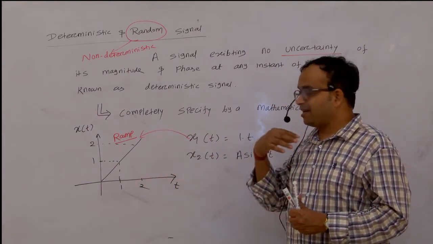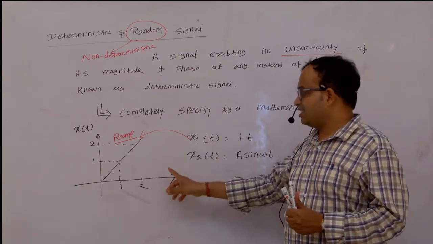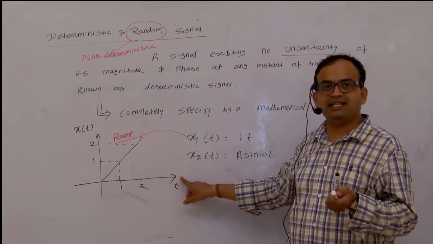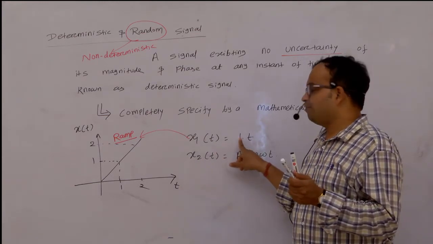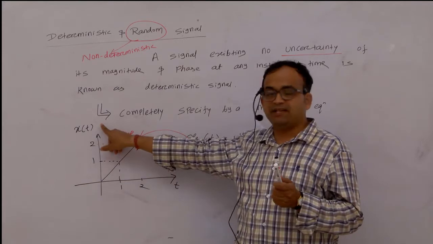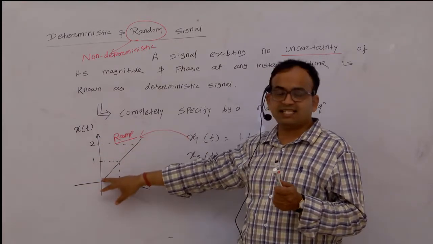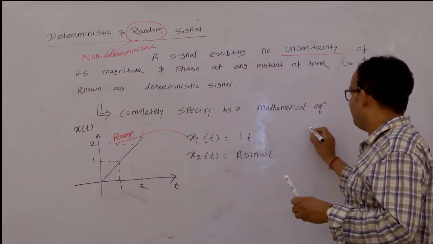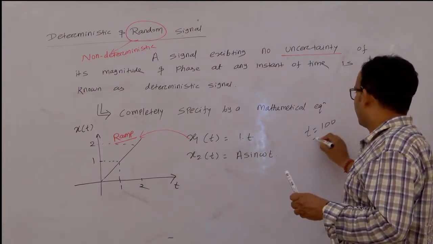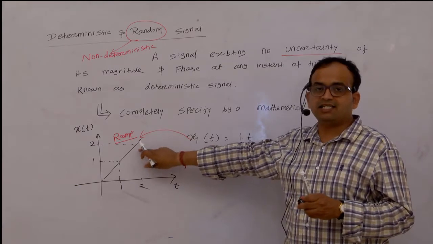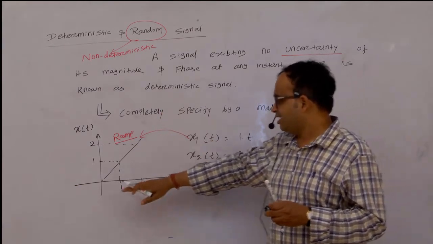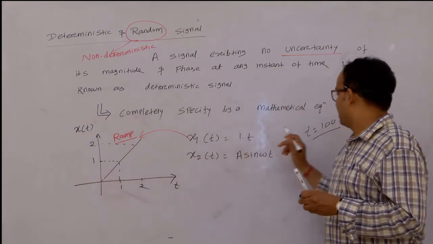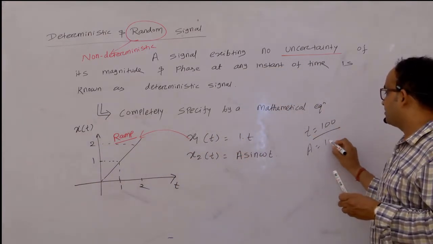what happens? If I ask you what is the amplitude at time t equal to 100, everyone can tell that as this slope is 1, the amplitude or the y-axis must be 100, right? My question is: if time t equals 100 for this signal, what is the amplitude at that time? Because this is the time axis, this is the amplitude axis, right? So we can tell that with a slope equal to 1, the amplitude must be equal to 100.